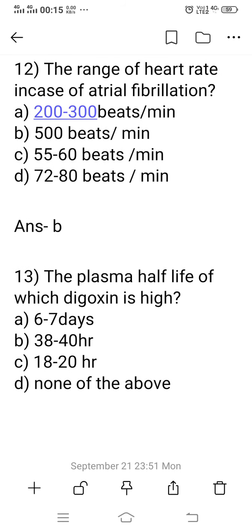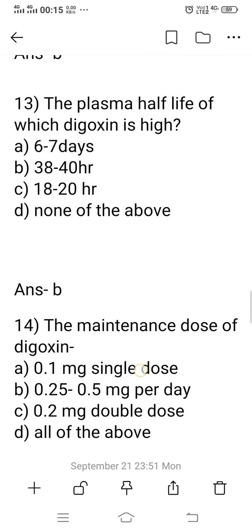Option C, 55 to 60 beats per minute, is a bradycardic condition. Bradycardia means a decrease in heart rate. Option D, 72 to 80 beats per minute, is the normal heart rate. So the right answer is option B, 500 beats per minute. Question number 13, the plasma half-life of which digoxin is high.